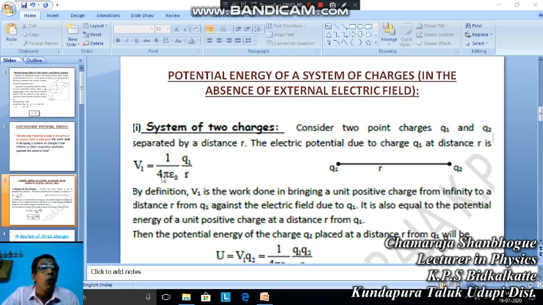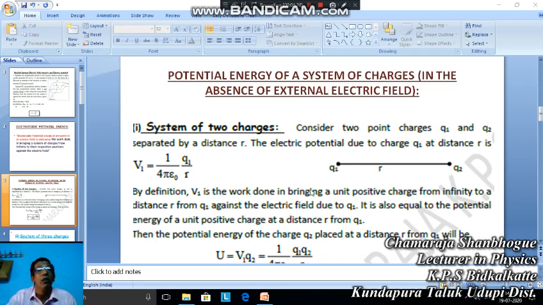So, this is nothing but the electric potential at this point due to the charge Q1. The distance is r. By definition, V1 is the work done in bringing a unit positive charge from infinity to the distance r from Q1 against the electric field due to Q1.